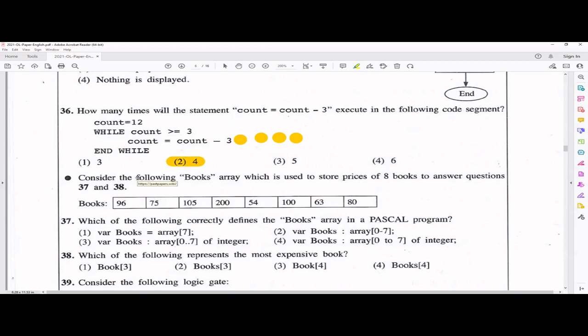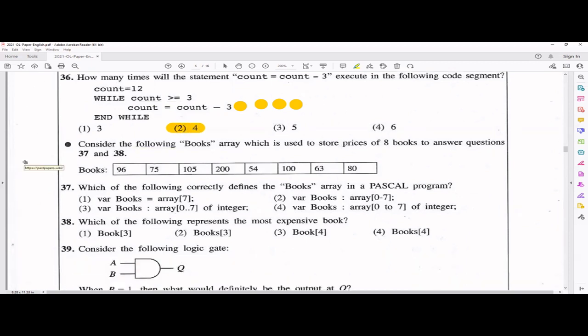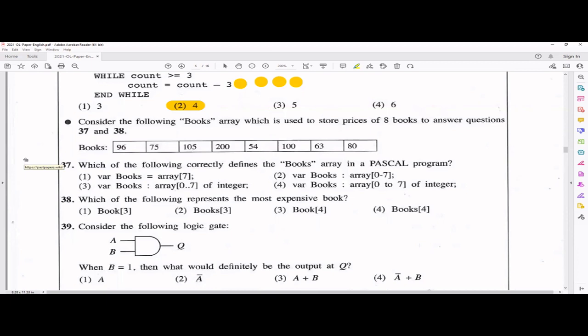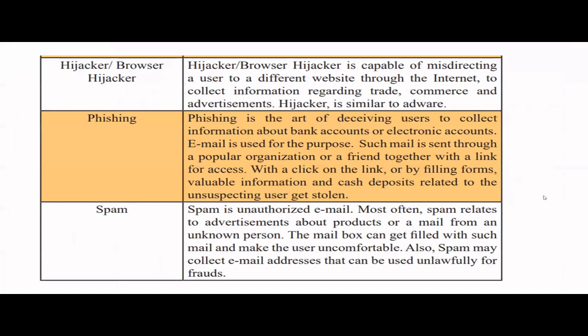Very easy. Okay. Consider the following. So this is a books array, right? Hope you remember about arrays. Let me quickly recap some things about the array.